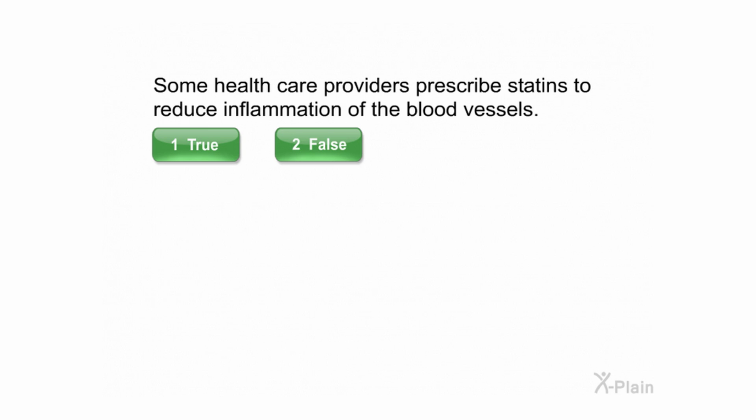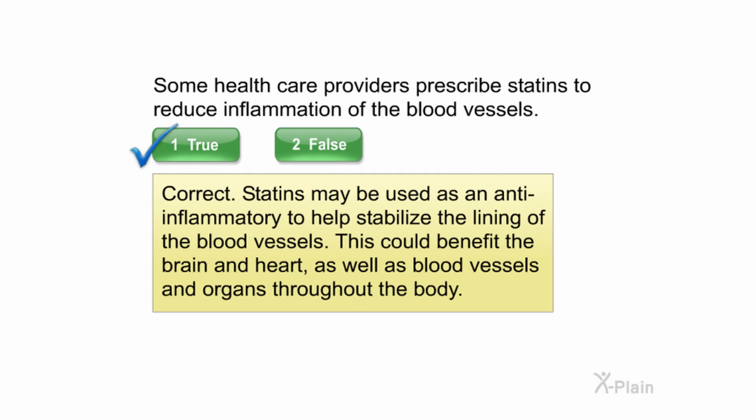Some healthcare providers prescribe statins to reduce inflammation of the blood vessels. Select true or false. Correct. Statins may be used as an anti-inflammatory to help stabilize the lining of the blood vessels. This could benefit the brain and heart as well as blood vessels and organs throughout the body.